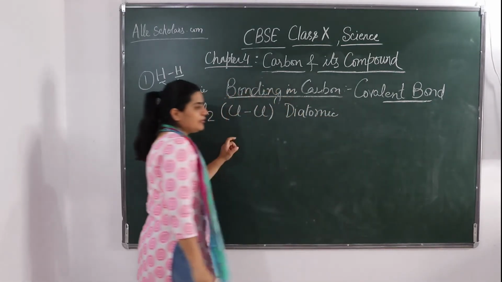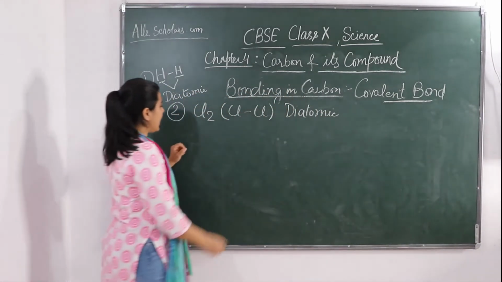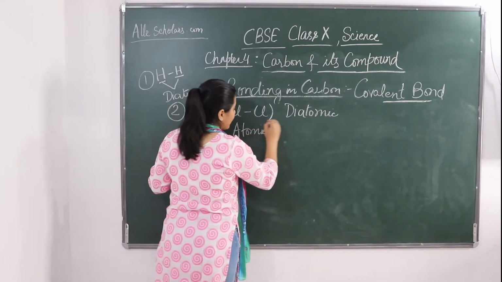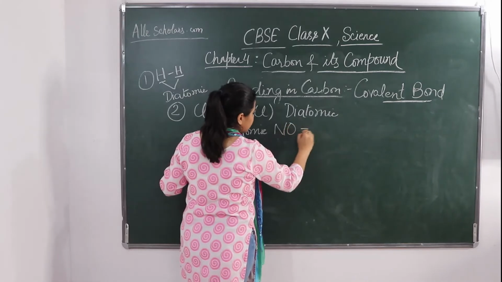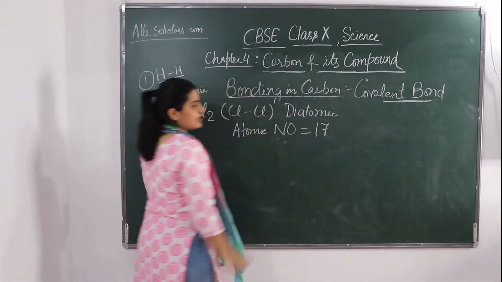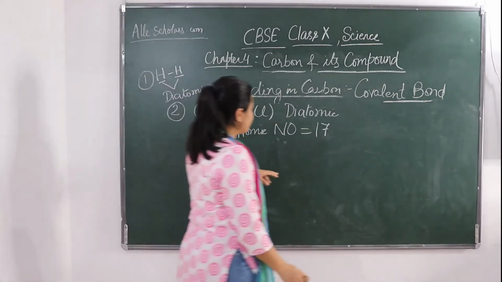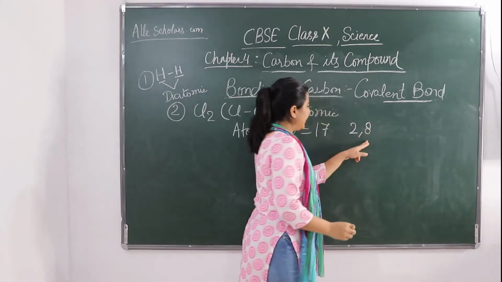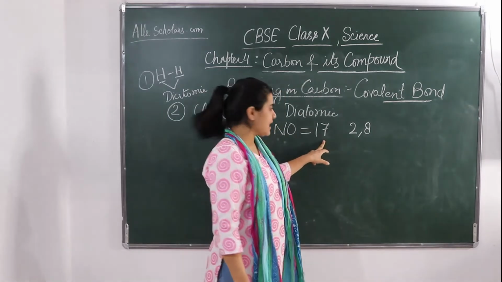Okay, so if you remember, the atomic number of chlorine is how much? It's 17. Okay, so let's make the electronic configuration: 2, 8, 8 to 10. So how many are left? 7.